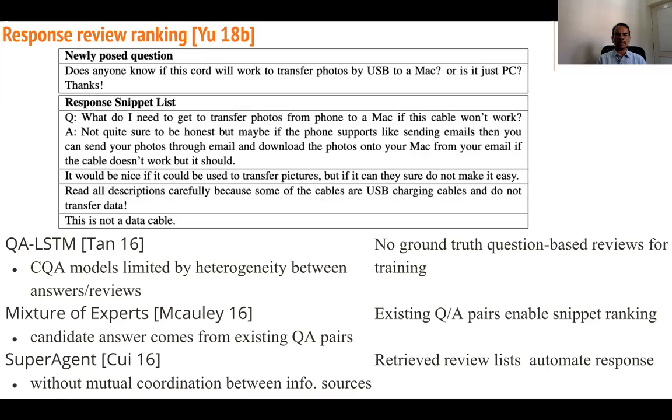And then there are certain relevant review sentences. It would be nice if it could be used to transfer pictures. Read all descriptions carefully because some of the cables are USB charging cables. This is not a data cable.